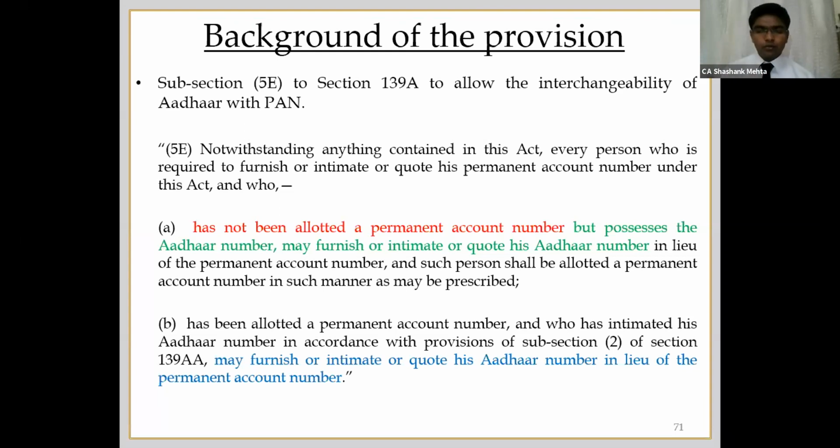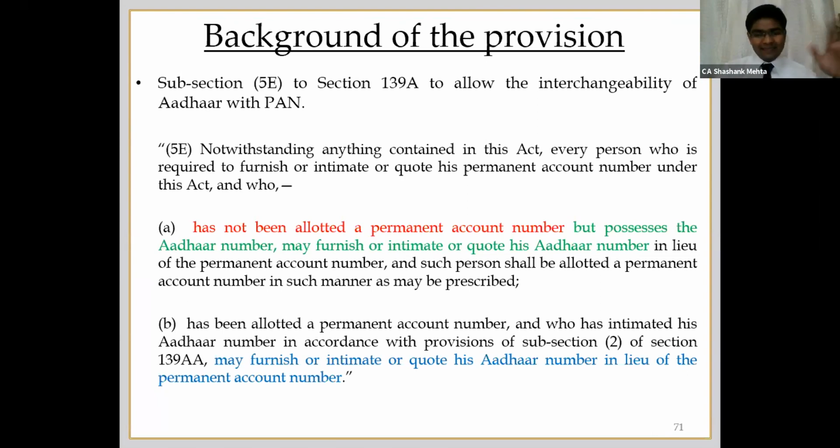Instead of PAN, he can use the Aadhaar, and he has to be allotted PAN in the specified manner, but till that time he can use the Aadhaar number. Same way, in case a person has PAN as well as Aadhaar, holding both, he can use either of them in ITRs or for any purpose under this Act. As you all know, in several clauses of ITRs, you have to mention the PAN number of the opposite party.